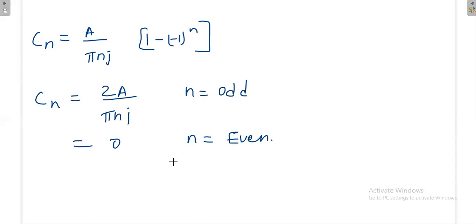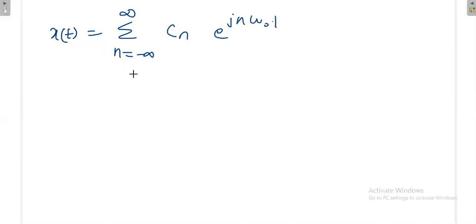So finally, the final representation is something like this: x of t is equal to summation n from minus infinity to plus infinity of Cn e power jn omega naught t. Here, instead of writing from minus infinity to plus infinity, I can write summation over n odd, because for even n that Cn value is 0.